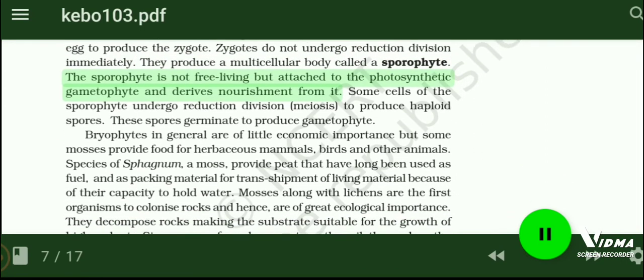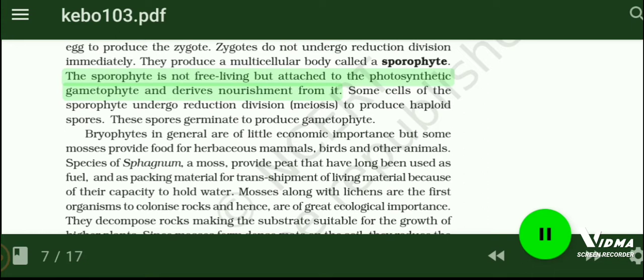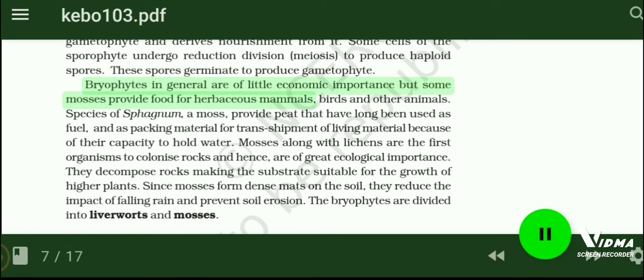The sporophyte is not free-living but attached to the photosynthetic gametophyte and derives nourishment from it. Some cells of the sporophyte undergo reduction division (meiosis) to produce haploid spores. These spores germinate to produce gametophyte. Bryophytes in general are of little economic importance, but some mosses provide food for herbivorous mammals, birds and other animals.